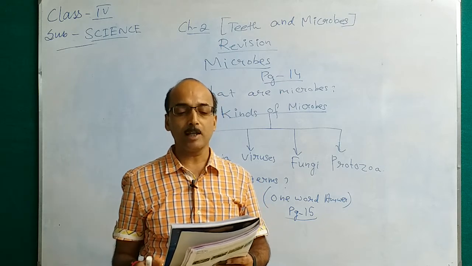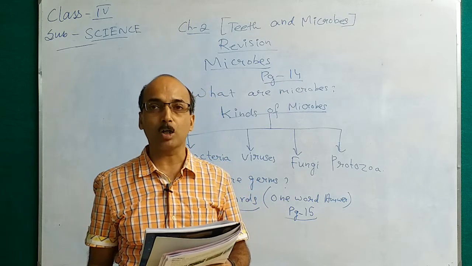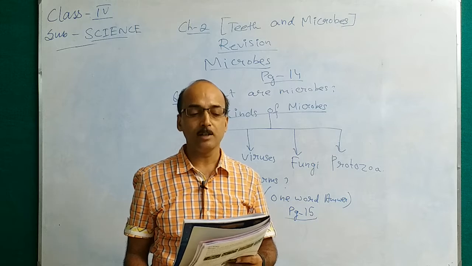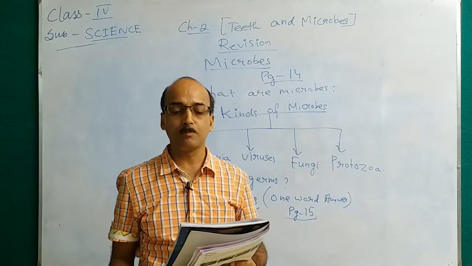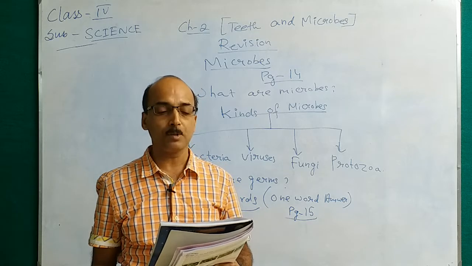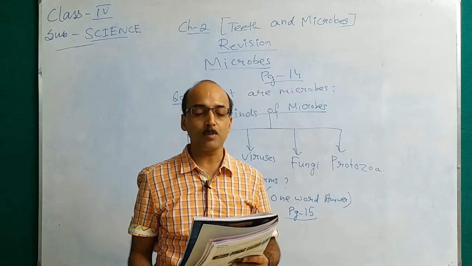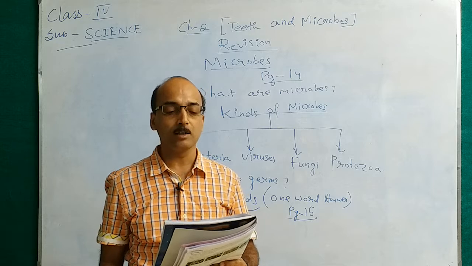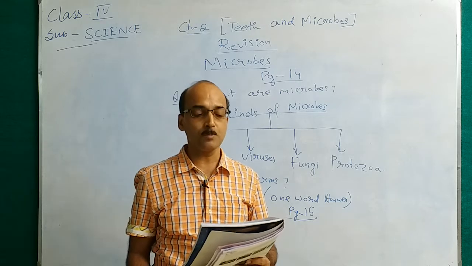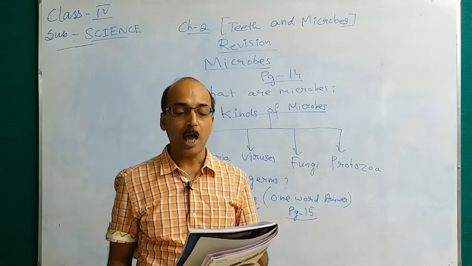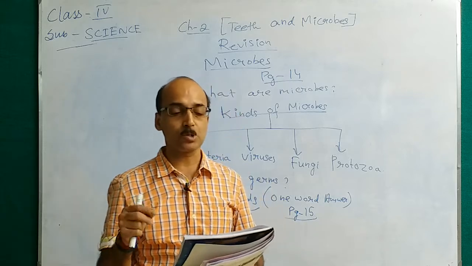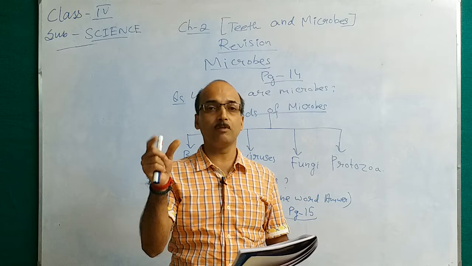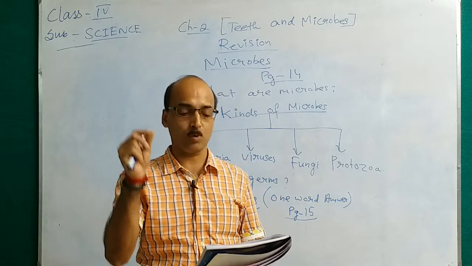The layer inside enamel that forms the main hard part of the tooth, it is dentine. The soft center of the tooth inside the dentine that has blood vessels and nerves, it is pulp. Thin sticky layer of germs covering the teeth, it is plaque. Very small living organisms, it is microbes, and harmful disease causing microbes, it is germs. So, this way a sentence will be given, you have to write only one word.